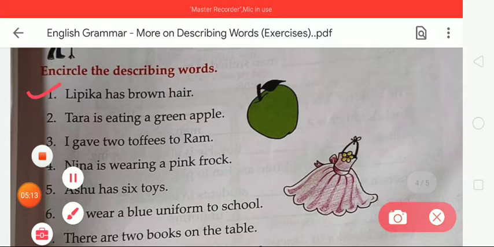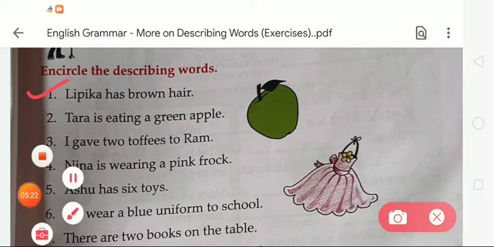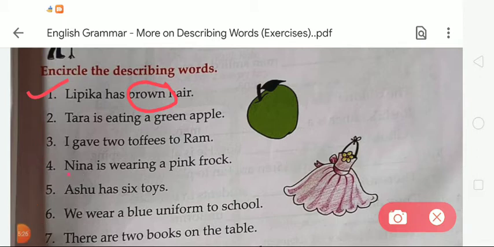So first of all, Lipika has brown hair. Lipika has brown hair. So students, as you all have learned, brown is a color name, and we have learned that a color's name is also known as a describing word. So brown is a describing word, so we have to encircle it. Okay. In second, Tara is eating a green apple. So again there is a color, green, so we have to circle it.